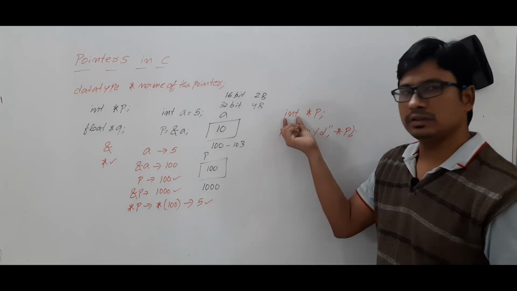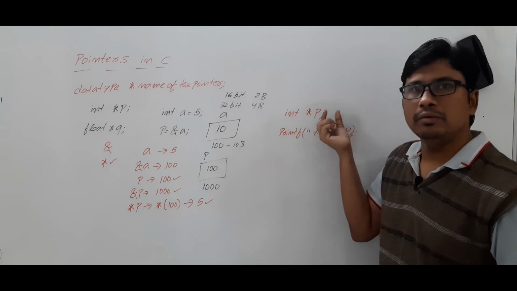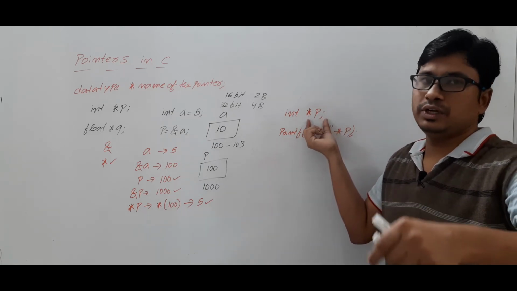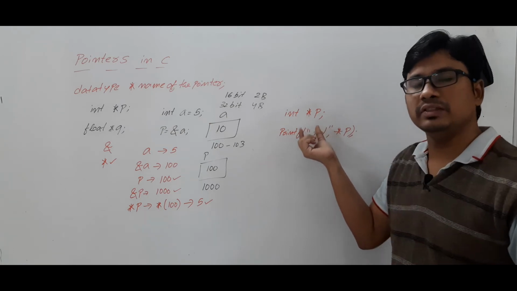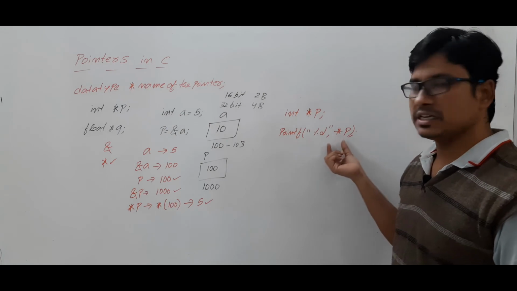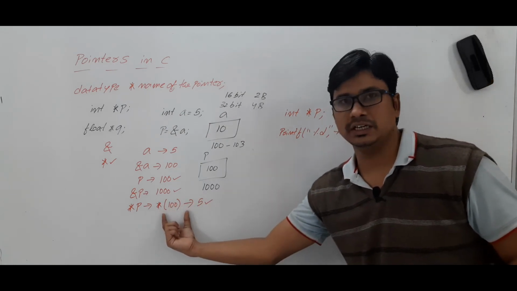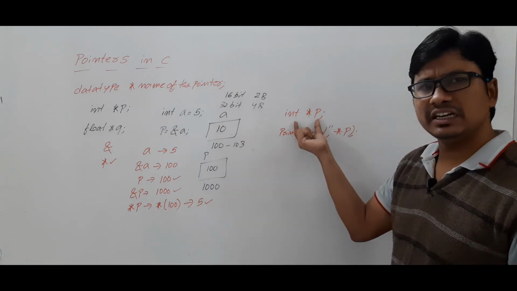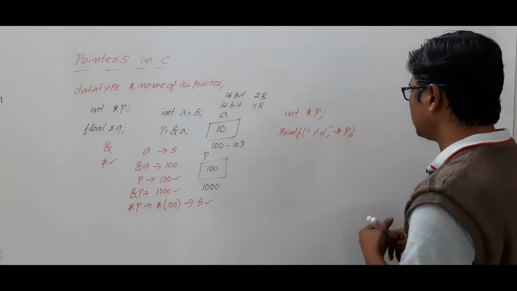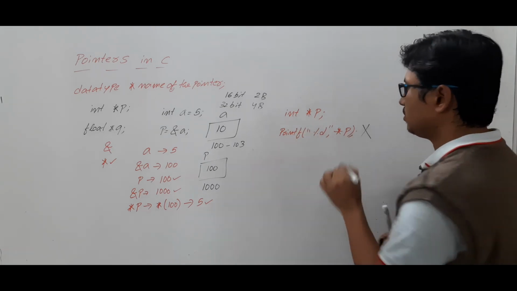Look at this one. The declaration is okay. But you need to assign some address of a variable. Then whatever value is in that variable will be displayed as an output. That is what we have discussed here. But we are not assigning anything. Then can we use it like this? No, you should not use anything like this. Are you able to understand?